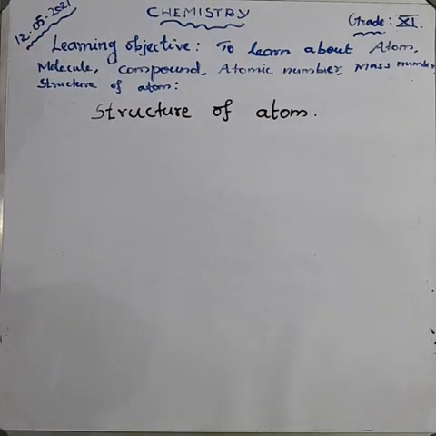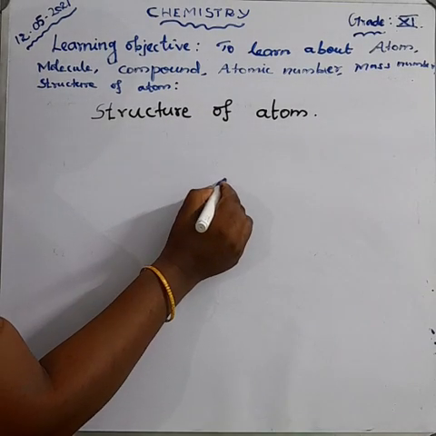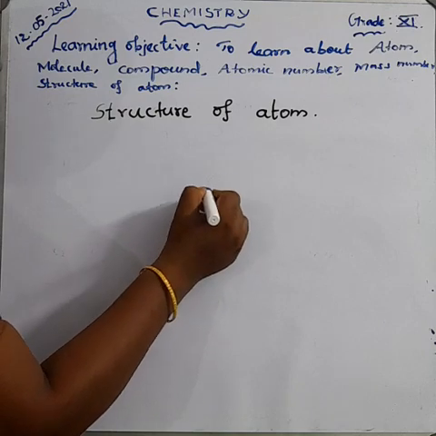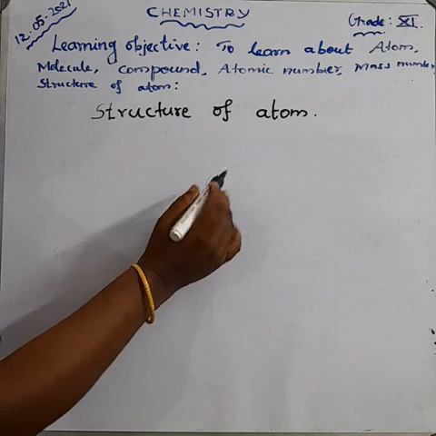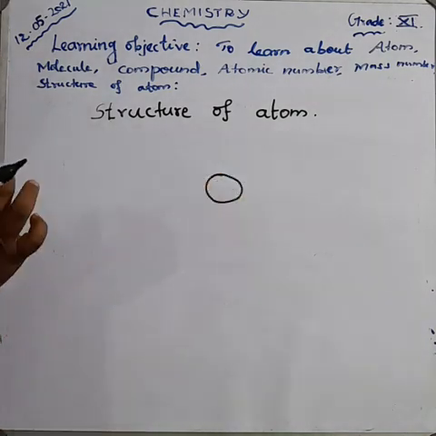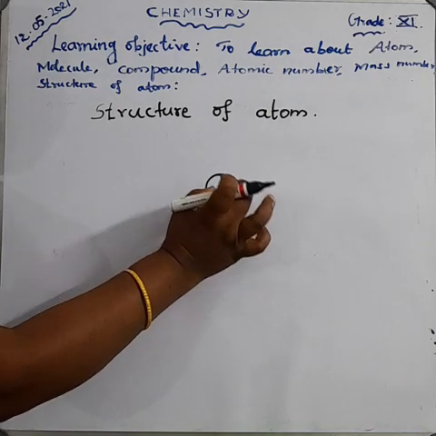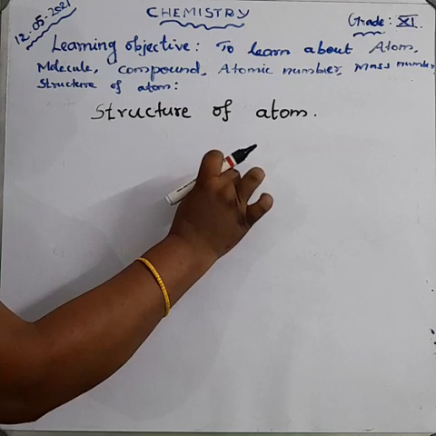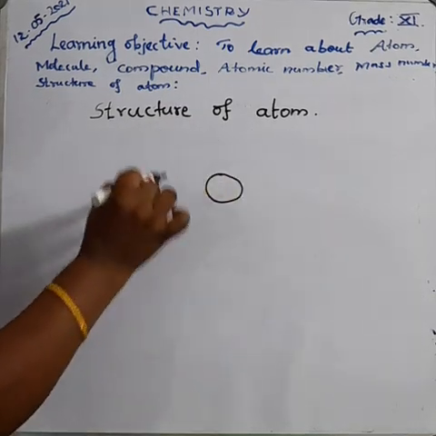Structure of atom. The center of the atom contains the nucleus. The nucleus is present in the center of the atom, and this nucleus is surrounded by the orbit.